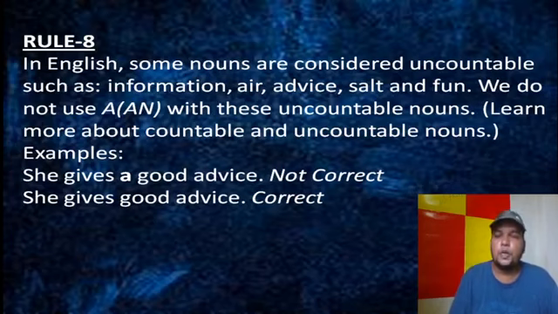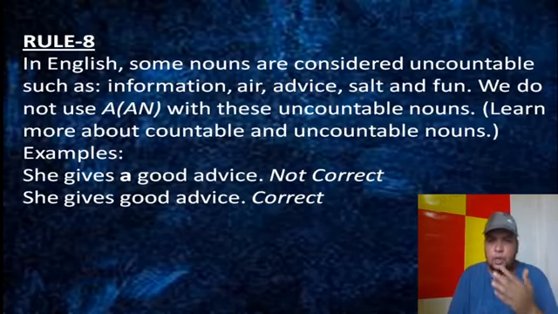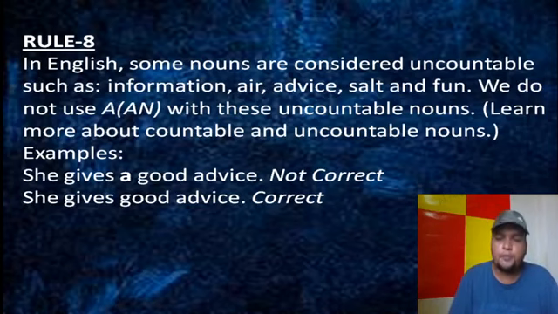So a $1 note, a one-man army, this type of thing. One starts with a vowel, but still one expresses a numerical value. That's why we take a there. And we saw some other cases. H is a consonant, but it remains silent. In this case we take an. So H is actually a consonant, but it expresses a vowel sound. That's why we take an there.